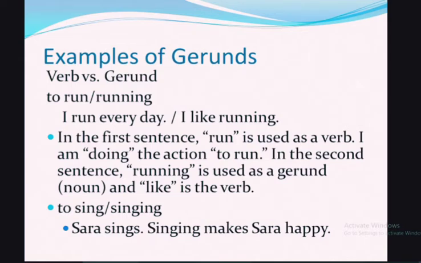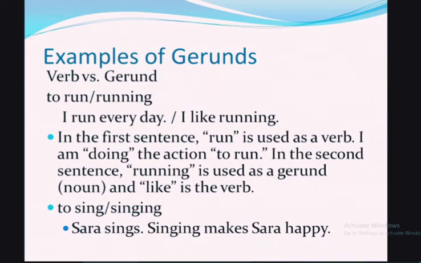Take the example, "Sarah is singing a song." Here is is the helping verb, and singing is a verb, because she is performing an action. But if I say, "Singing is my hobby," here singing is not performing any action.